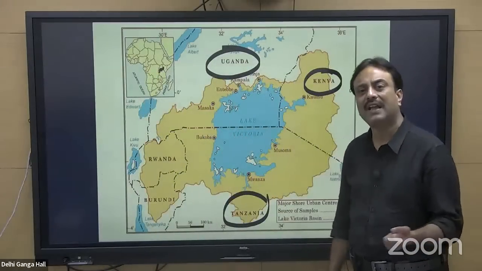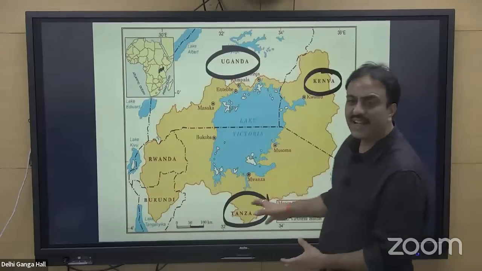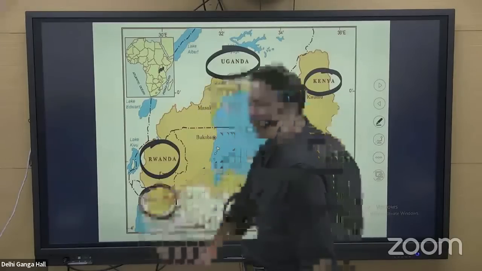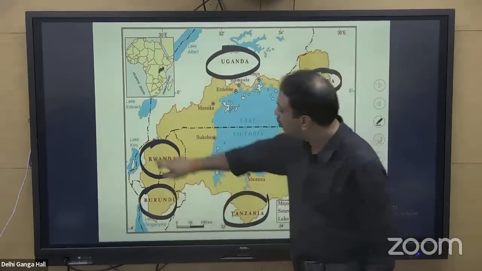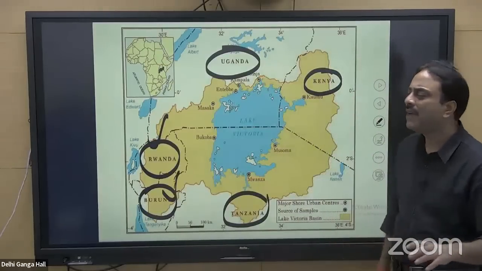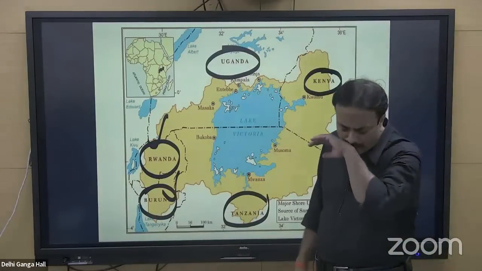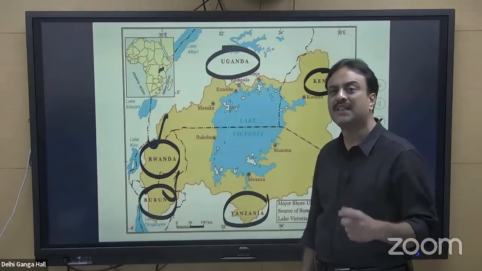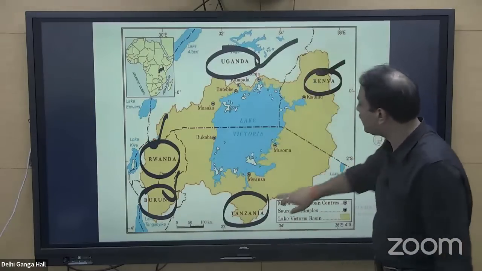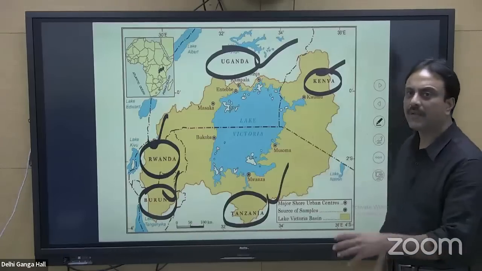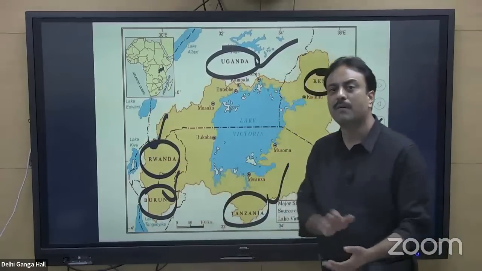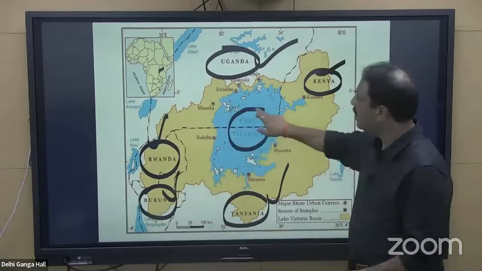But in the same manner, like a river has a river basin, a lake also has a lake basin. So these countries, Rwanda and Burundi, do not have borders with Lake Victoria, but these two countries are also considered in the basin of Lake Victoria. So remain attentive while answering the UPSC paper, whether the question is asking about the lake basin or the exact border. Here the question is on exact border. So Uganda, Kenya, and Tanzania shall be the right answer. But if the same question is modified in terms of basin, then Rwanda and Burundi will also become part and parcel of the Lake Victoria basin.